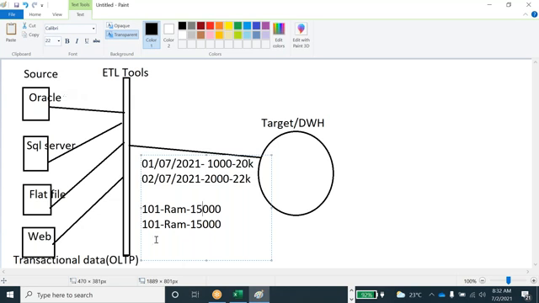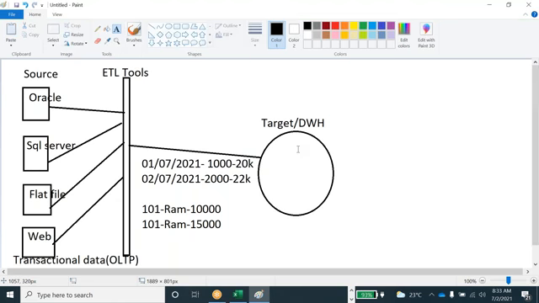This follows the ER model, the entity relationship model, which I will discuss in the next class. That is the reason they can't maintain this kind of history here, and that is why they use the ETL tool. They maintain the history data, apply the transformation logic to maintain it, and then load it into the data warehouse. These kinds of logic we have to validate as part of our role. We have to validate this data.